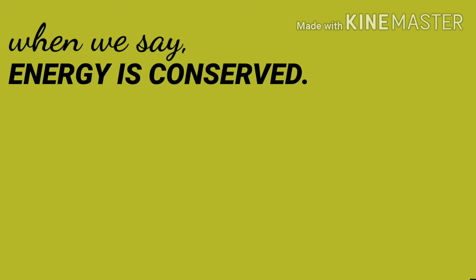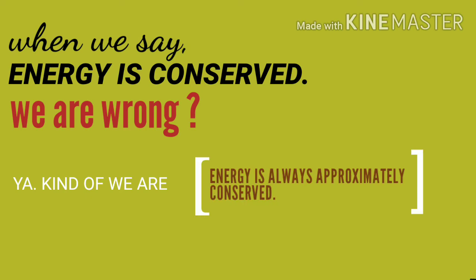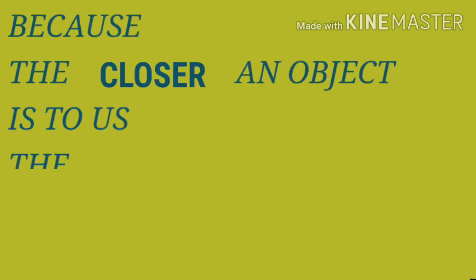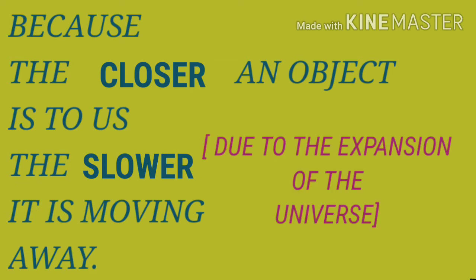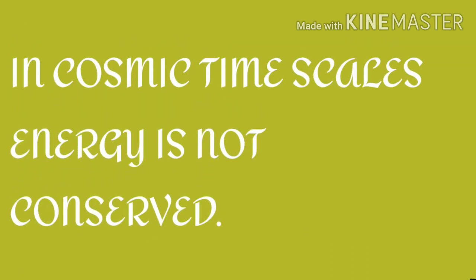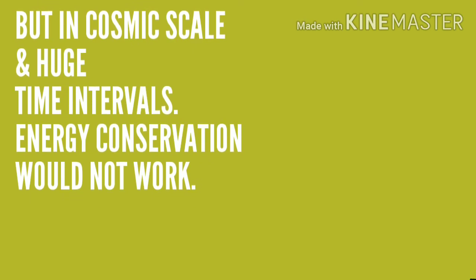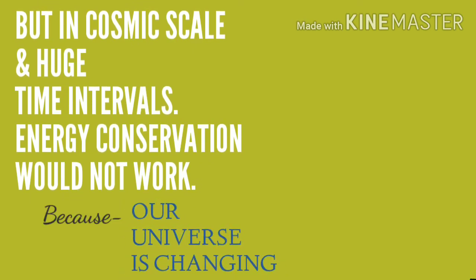But that does not mean we are wrong when we say energy is conserved. I mean, kind of, but energy is always approximately conserved in all of our day-to-day experience. Because the closer an object is to us, the less speed it is moving away. Hence, we can approximate the space around us to be static for small intervals of time. But over huge timescales, energy is not conserved. People have redefined energy to make energy conservation work in Noether's theorem. One attempt is the Landau-Lifshitz pseudotensor, which incorporates the universe's gravitational potential energy to offset the gains and losses of energy in the universe. In short, energy is approximately conserved in all the situations we have to deal with. But over huge time intervals, energy conservation does not work because our universe is changing with time.